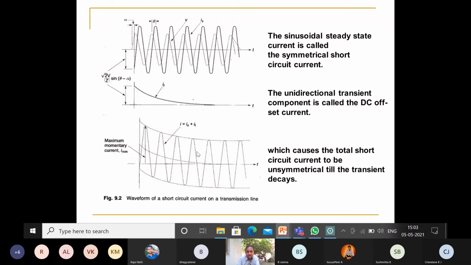So initially it is a transient because of the DC offset current. The dotted line, from here to here, is the transient. There is a variation, and after that it will become steady state. It will be constant whenever the DC component dies out, which causes the total short circuit current to be unsymmetrical till the transient decays. Up to the point the transient decays, the waveform will be unsymmetrical. After that, it will be symmetrical. This is the waveform of our short circuit current on the transmission line.